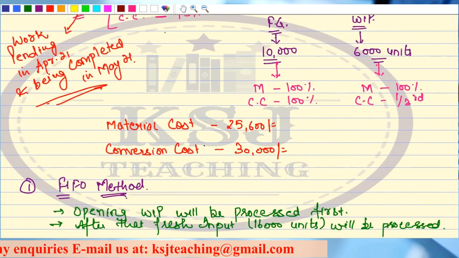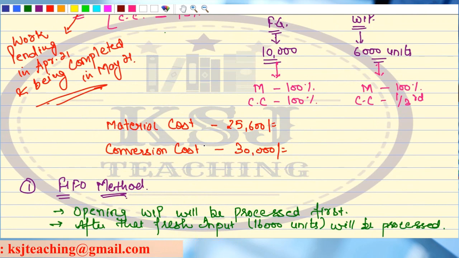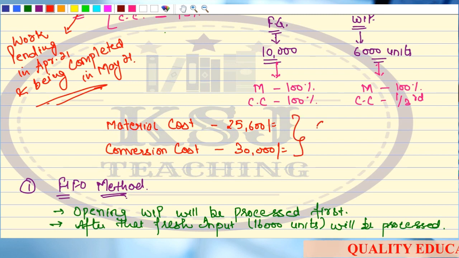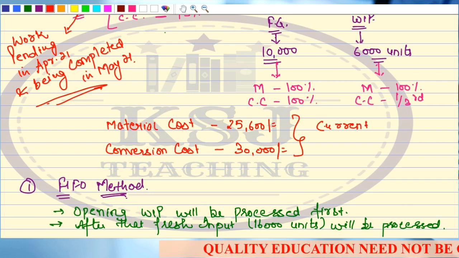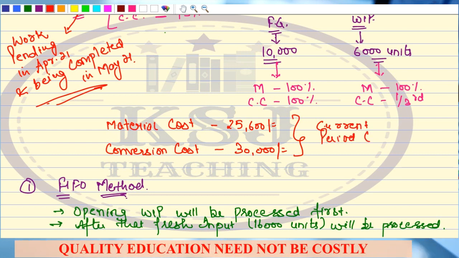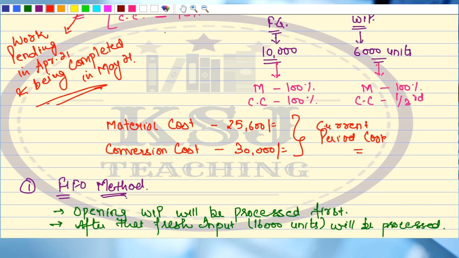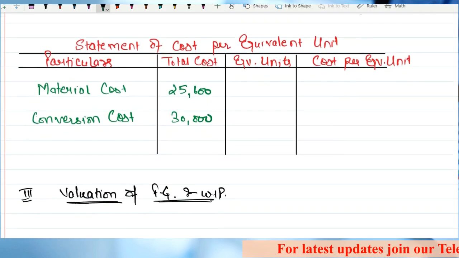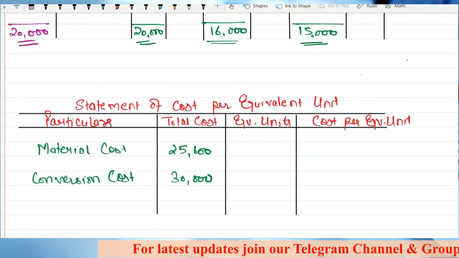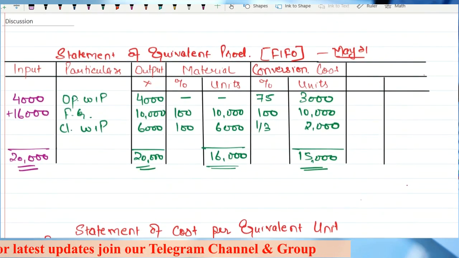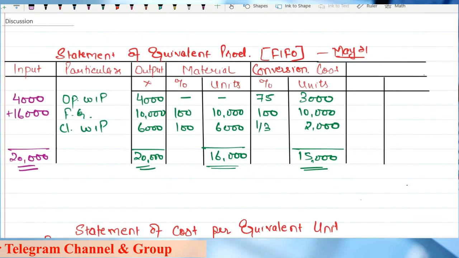For now, in the statement of cost per equivalent unit, under the FIFO method, you will take only the current period cost, right? This is my current period cost only. How to show the cost of opening WIP which was incurred in the previous period, I'll tell you. For now, in the statement of cost, you will take only the cost you have incurred in the current period, because the whole processing we are talking about is only the current period.